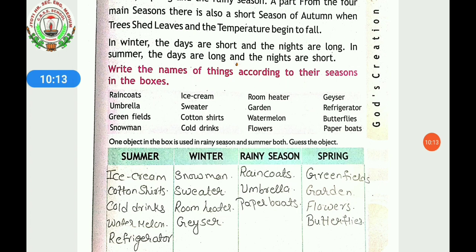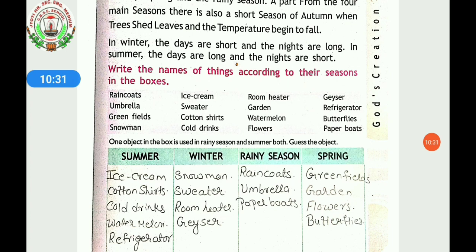Next is flower. We will write it under spring. Geyser. In which season do we use a geyser? Yes, in winter. Next is refrigerator. Refrigerator means fridge. We mostly use a fridge in all seasons, but mainly it is used in summer.